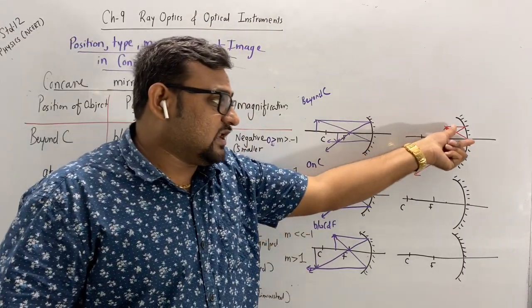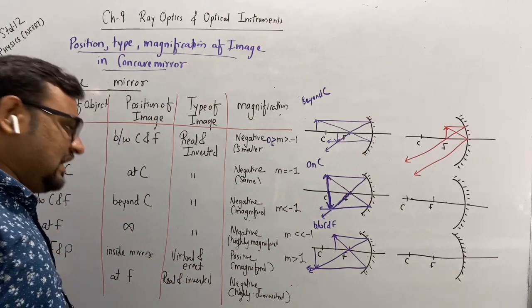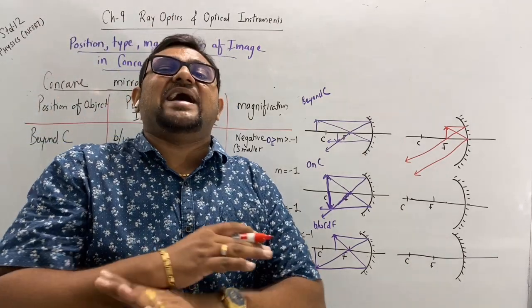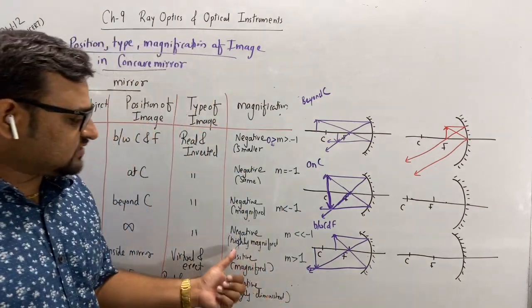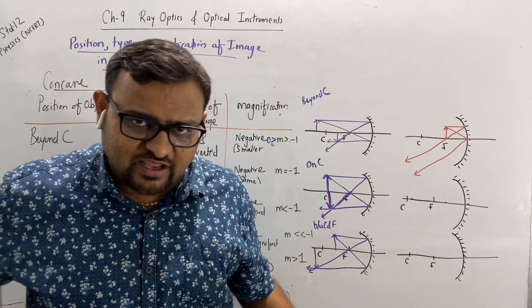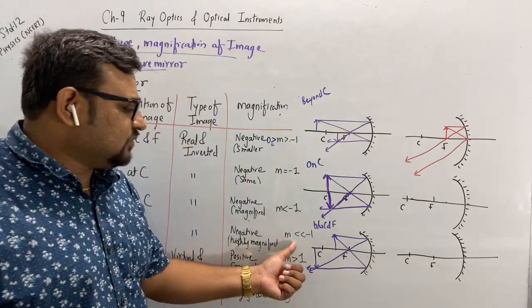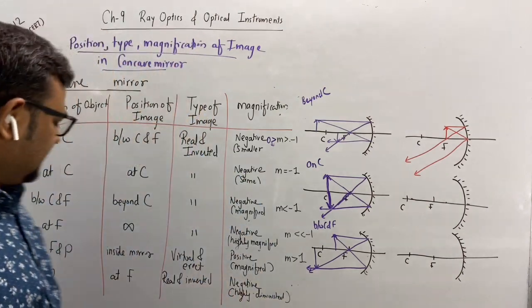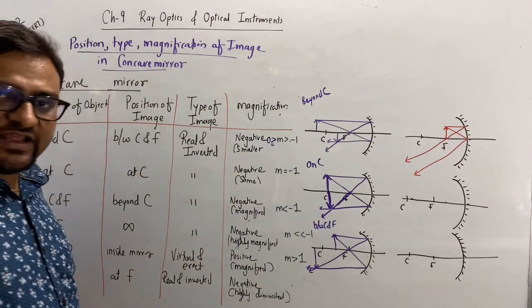But as you can consider, these are meeting at infinity, its size will be highly magnified. So this magnification is much higher, but as it is negative, it is much less than -1. Clear? You can say that the magnification is infinite.